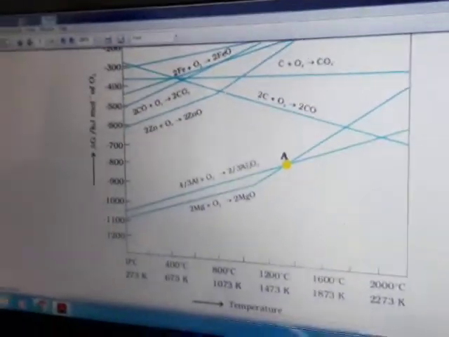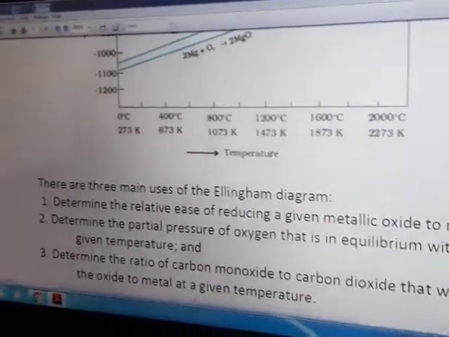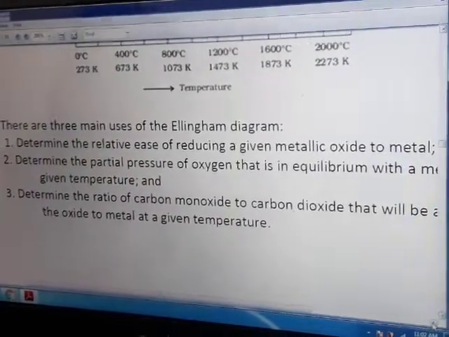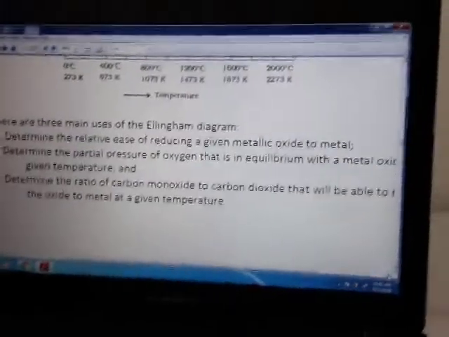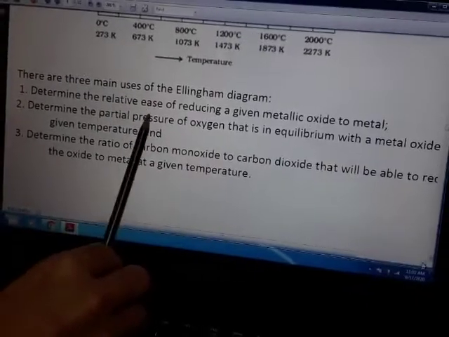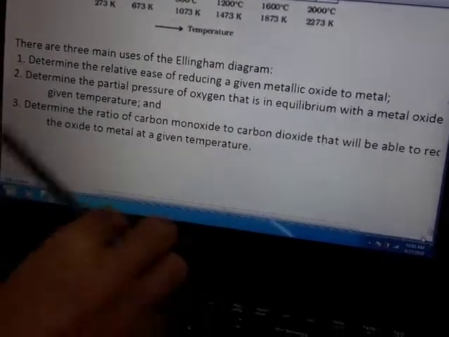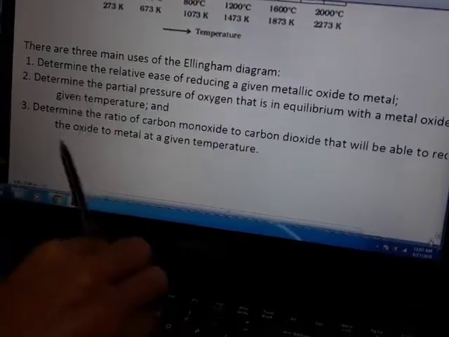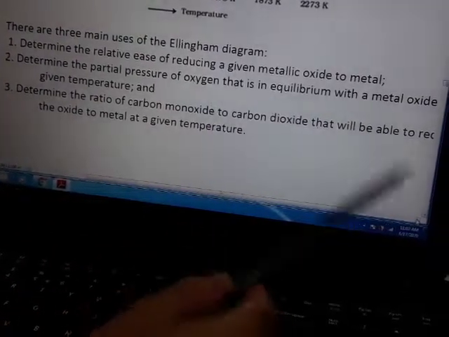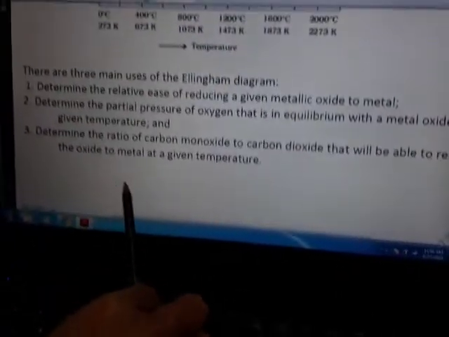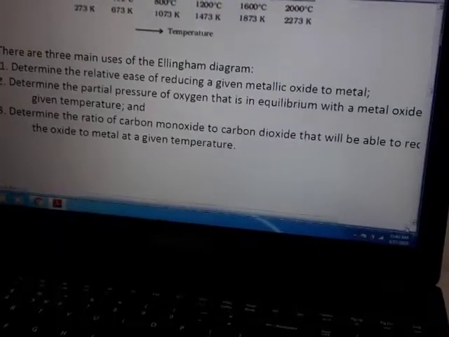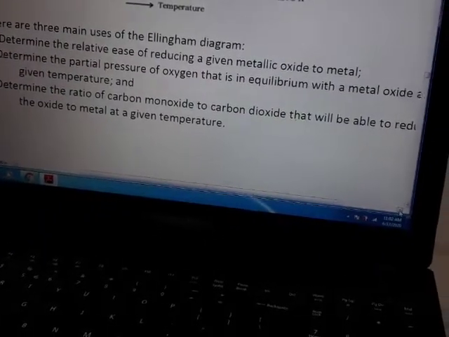Fine children. Now we shall be discussing a few uses of the Ellingham diagram. Children, you may be asked for 1 or 2 to 3 marks: give 3 uses of Ellingham diagram. These are: number 1, Ellingham diagram is used to determine the relative ease of reducing a given metallic oxide to metal. Number 2, it is also used to determine the partial pressure of oxygen that is in equilibrium with metal oxide at a given temperature for the reduction. And number 3, it is used to determine the ratio of carbon monoxide and carbon dioxide that will be able to reduce the metal oxide at a given temperature.